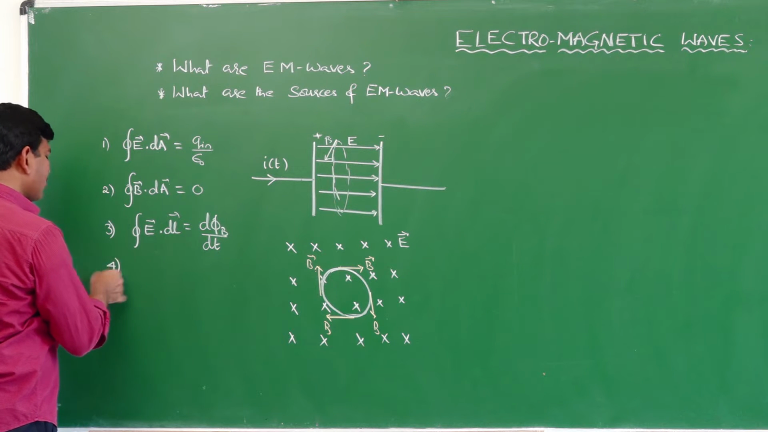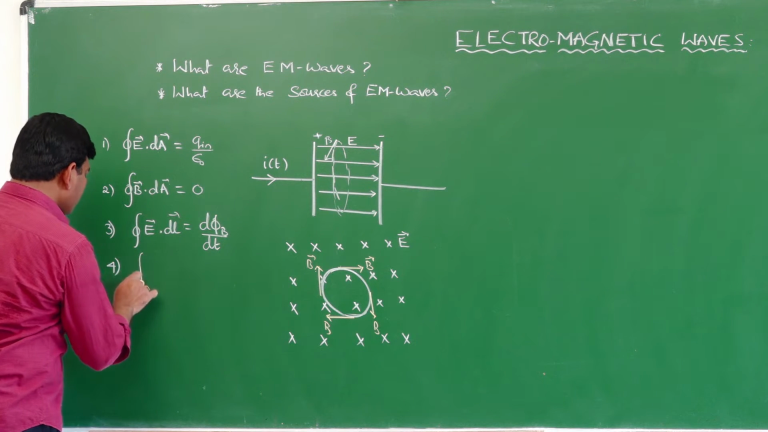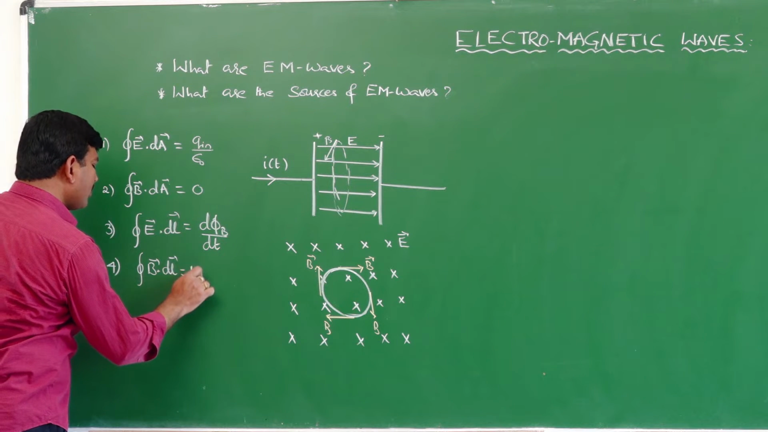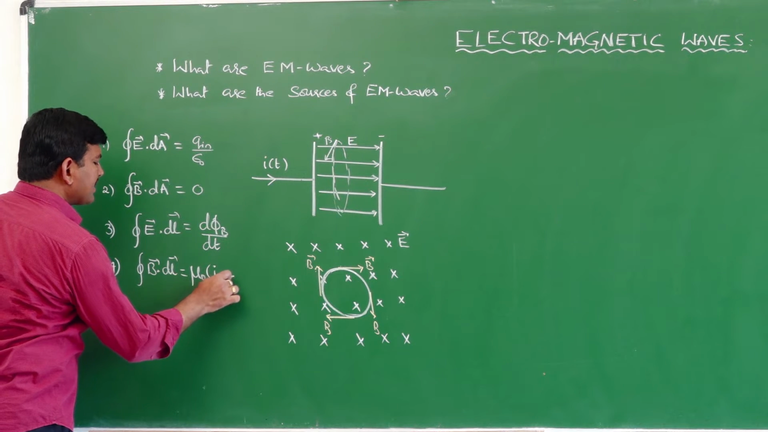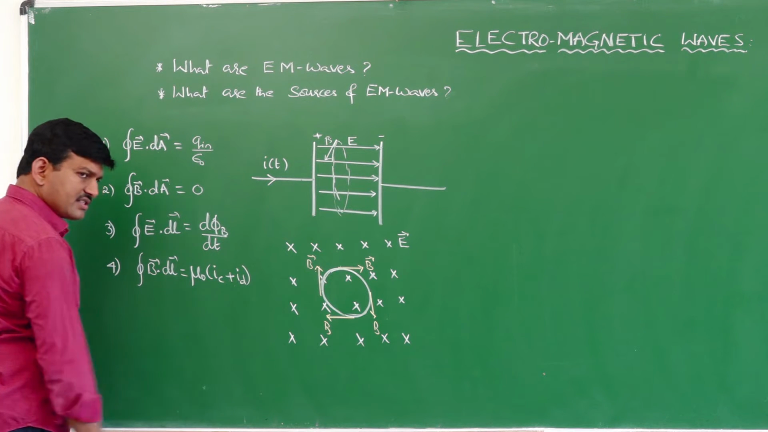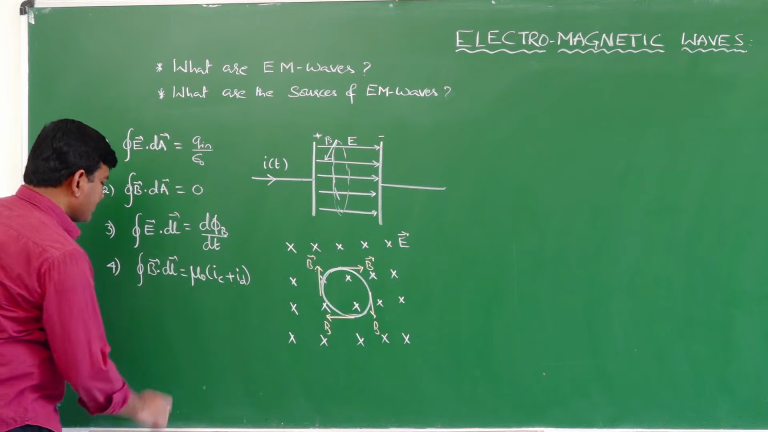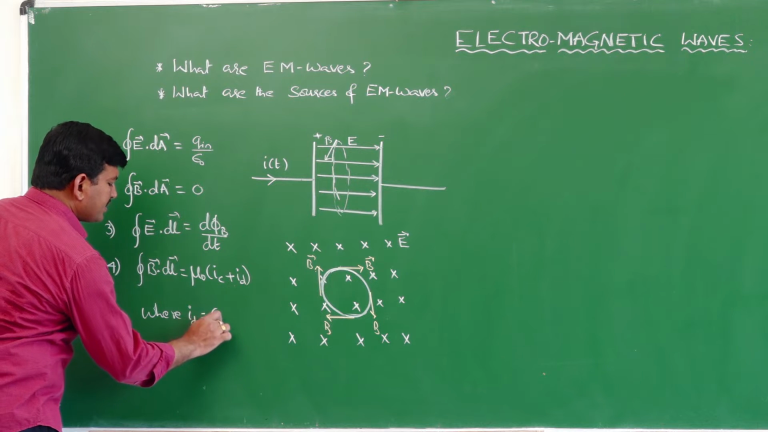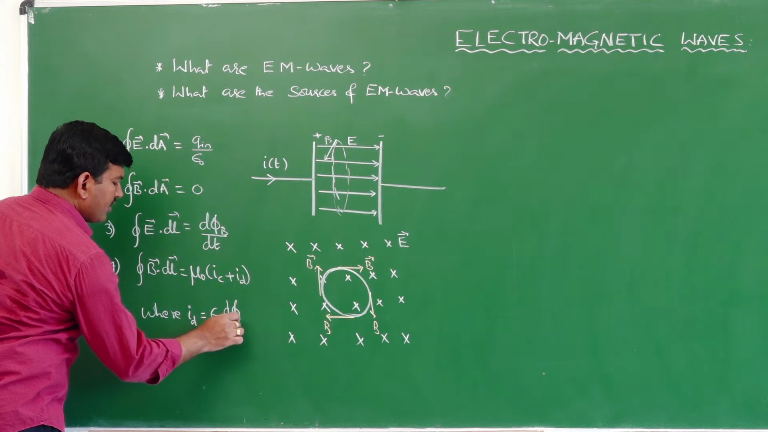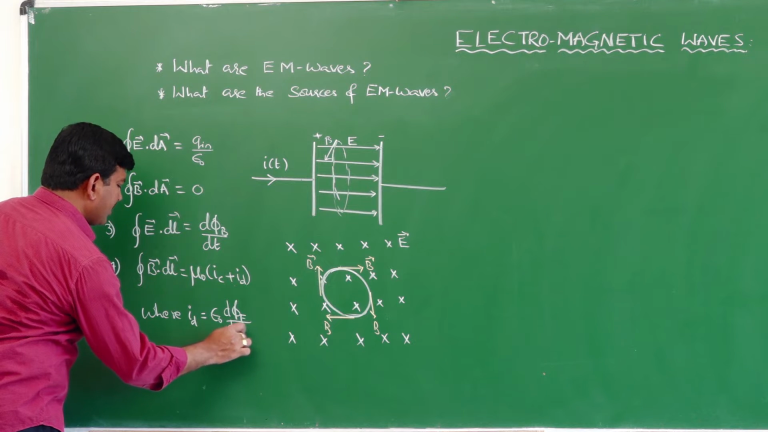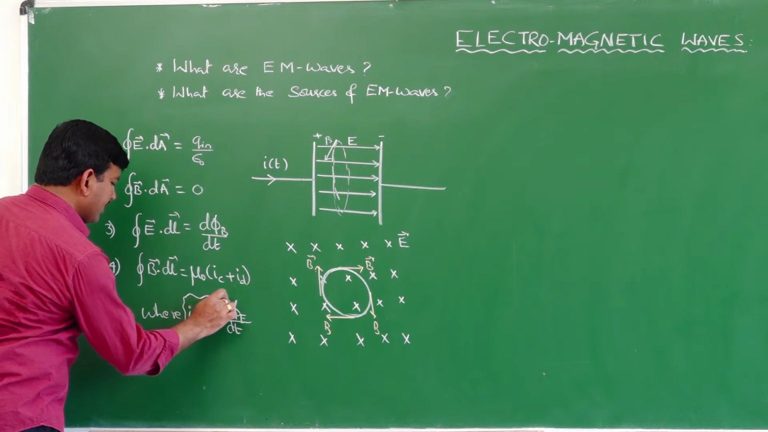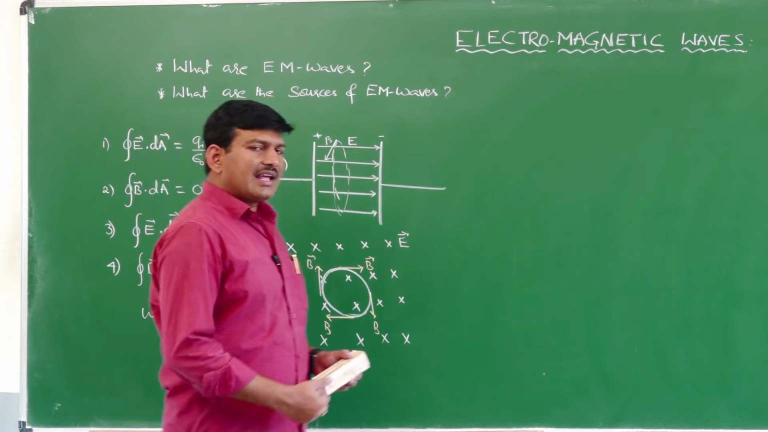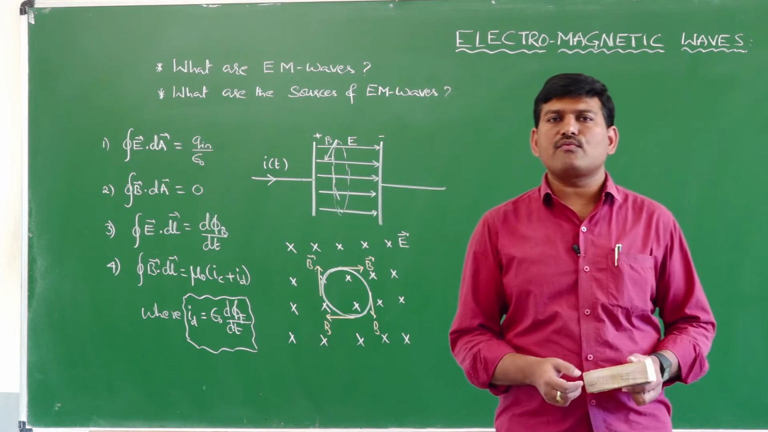And the last equation, the Maxwell's corrected equation, is closed line integral of magnetic field is equal to mu naught into (IC plus ID), where IC stands for the conduction current and ID stands for the displacement current. Where the displacement current ID is equal to epsilon naught into rate of change of electric flux, d phi E by dt. This is the formula for displacement current. These are the 4 electromagnetic equations which are helpful in understanding the electromagnetic wave theory.